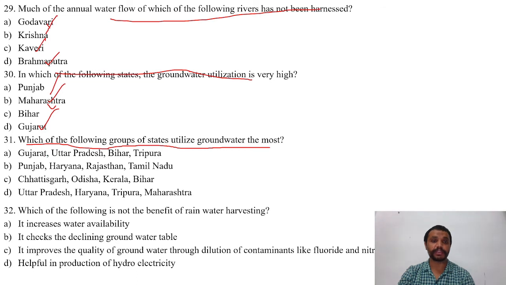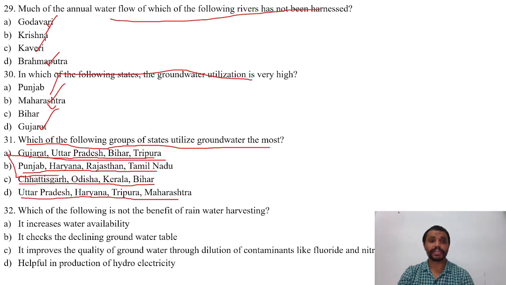Options are A. Gujarat, Uttar Pradesh, Bihar, Tripura, B. Punjab, Haryana, Rajasthan, Tamil Nadu, C. Chhattisgarh, Odisha, Kerala, Bihar, D. Uttar Pradesh, Haryana, Tripura, Maharashtra. The right answer is B. That is Punjab, Haryana, Rajasthan and Tamil Nadu.